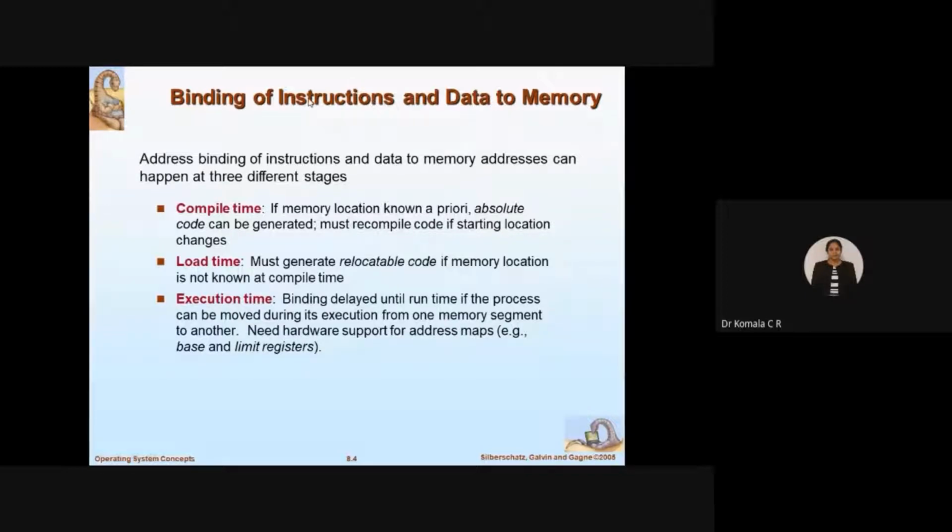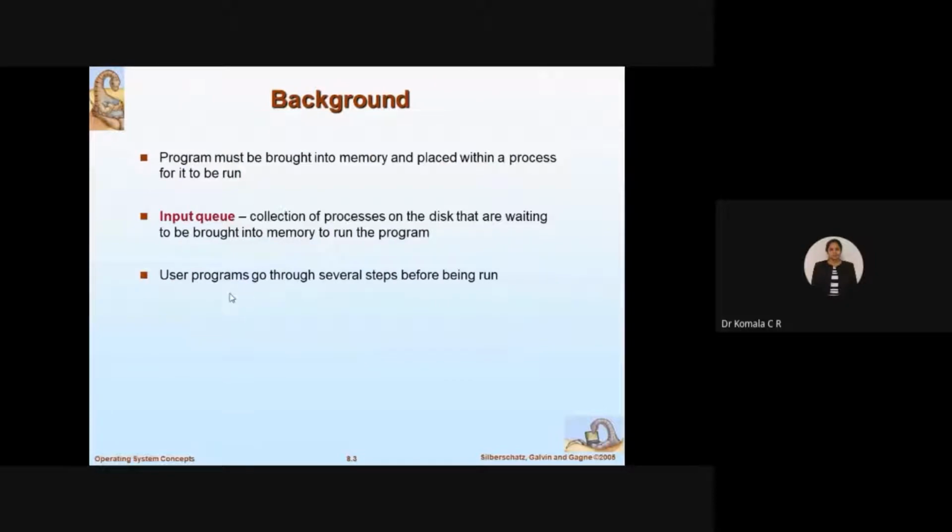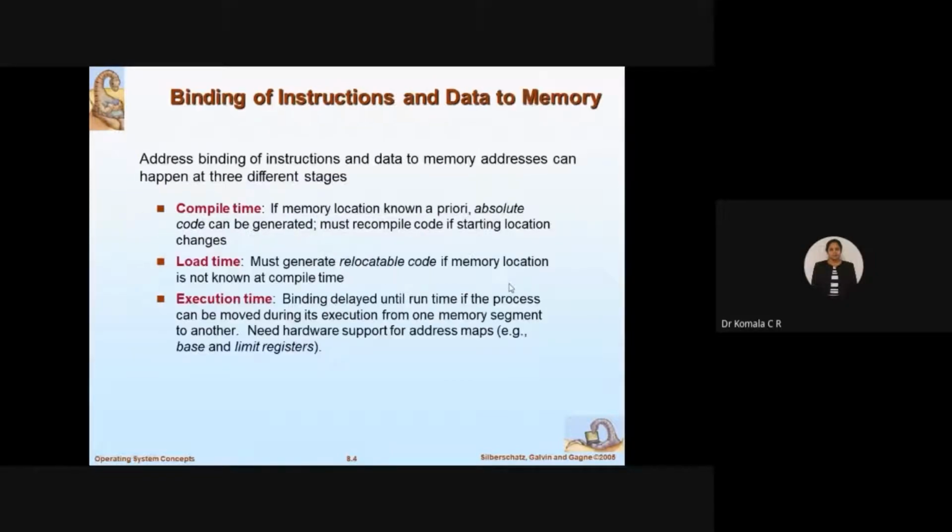So let us see how that binding takes place here. Address binding of instructions and data to memory addresses can happen at three different stages. We have to come across three different stages. These are the several steps we were discussing on the previous slide. User programs are supposed to go through several steps before being run. That means these are the steps to be taken care of before the CPU starts executing the process. So let us see them one by one.